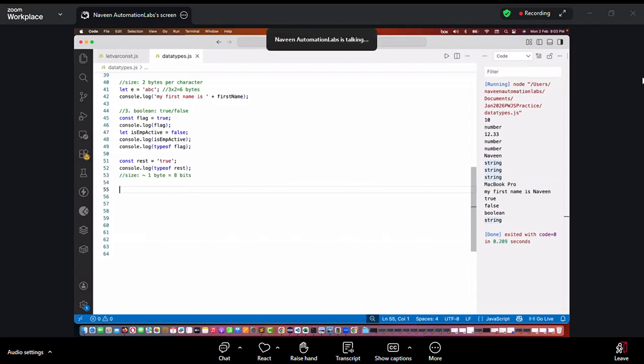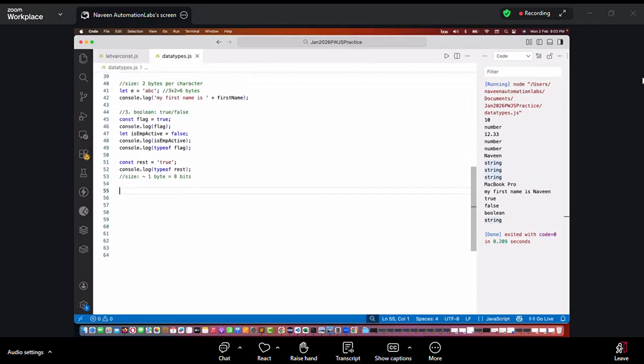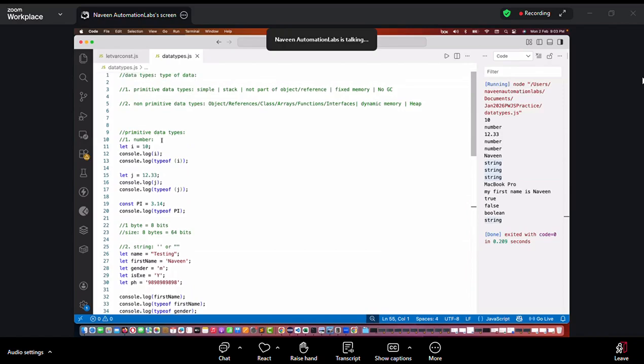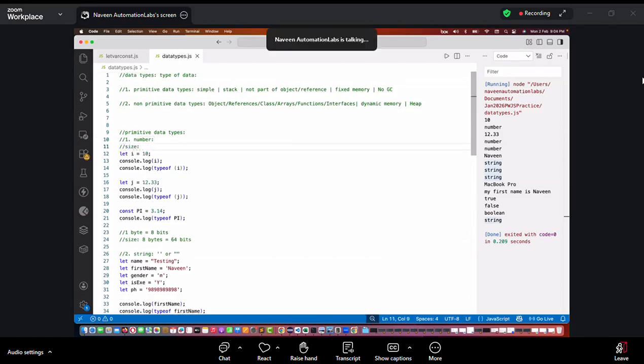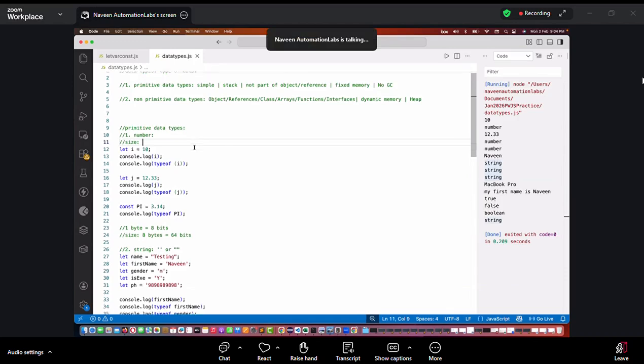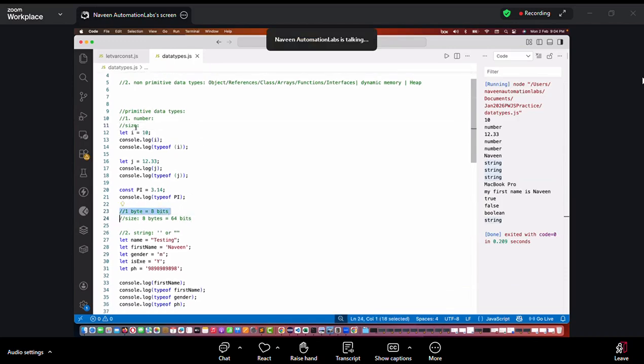Okay, now see this. Come back to this particular number. What is the size of this? Okay, the size of number. If you talk about Java, so many types are there for numbers also. We have integer, double, float, long, byte, short, right? Minus 128 to positive 127. But here, what is the number size? What do you think? We have already discussed it, right? 1 byte is equal to 8 bits. That we have already talked about.